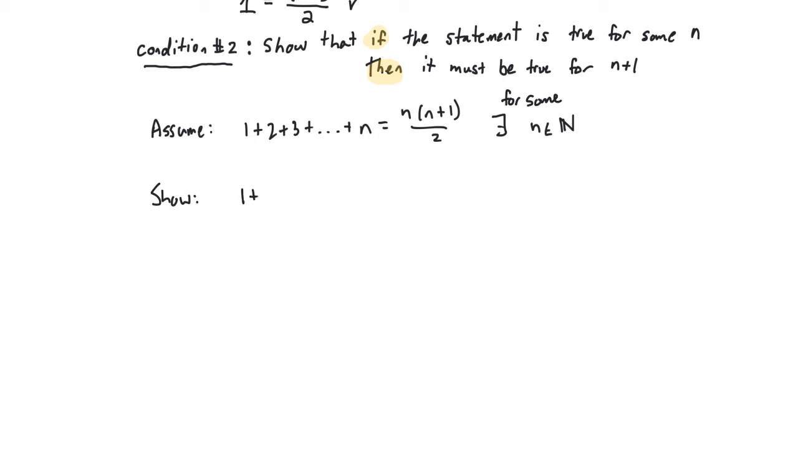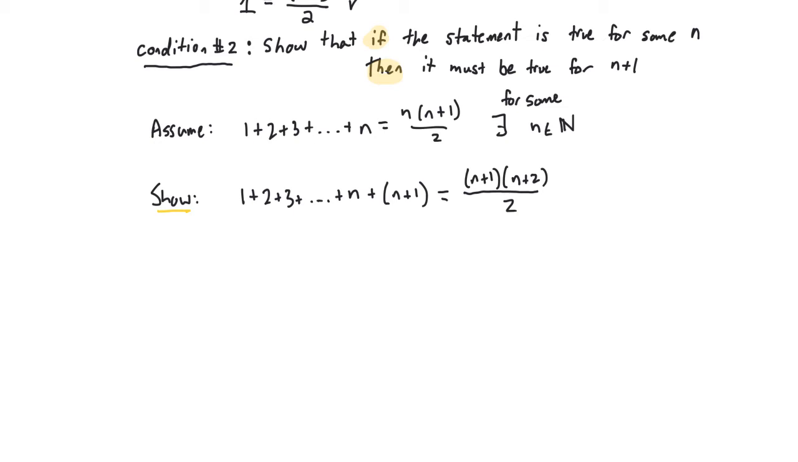So the show part would look like this: 1 plus 2 plus 3, okay, plus n, but then I need to also add the next number in line, and that would be n plus 1, okay? And what would it mean for the right-hand side to work out? Well, now instead of n, I would have n plus 1. Instead of n plus 1, I'd have n plus 1 plus 1, or n plus 2. Okay, so this is exactly what I need to show right here, that the sum of the first n plus 1 natural numbers also works out according to the formula.